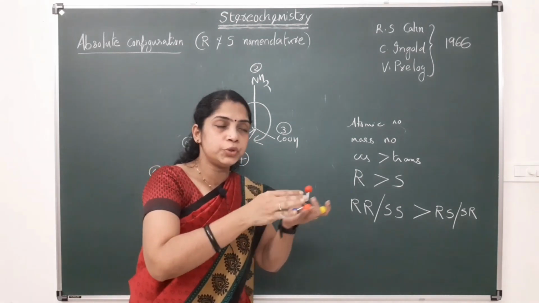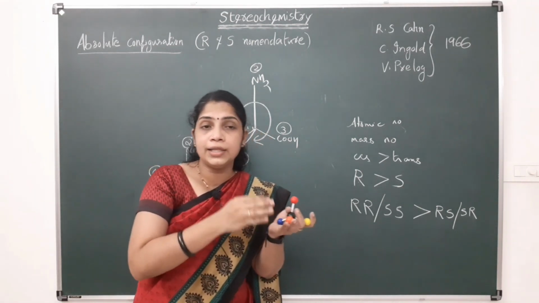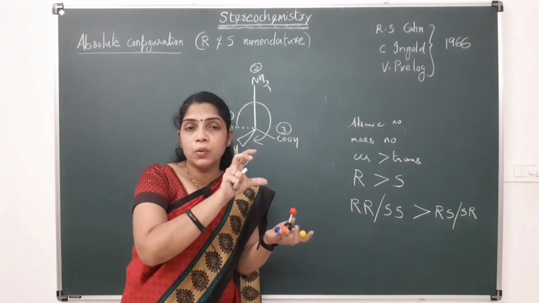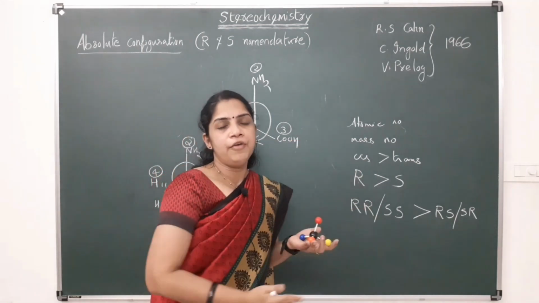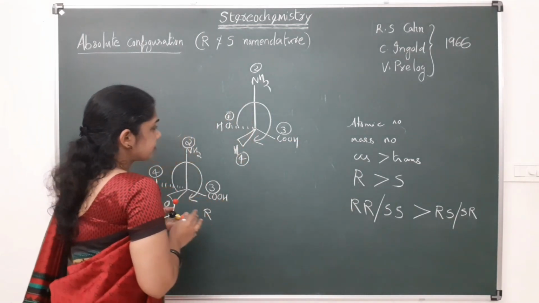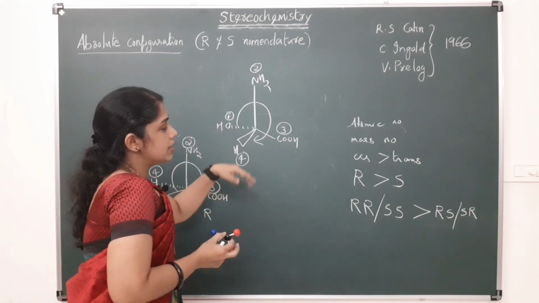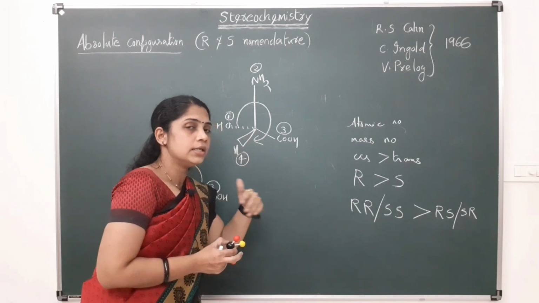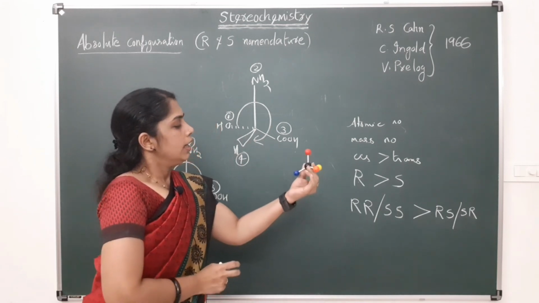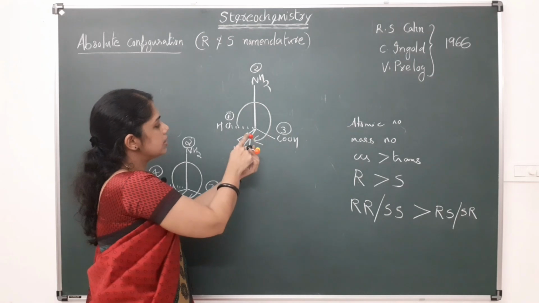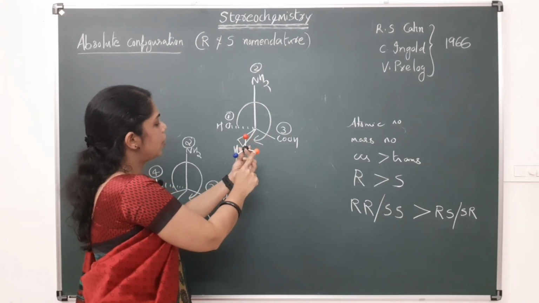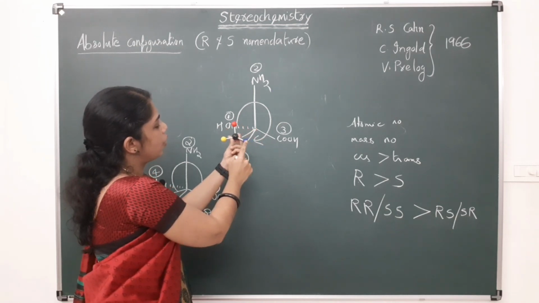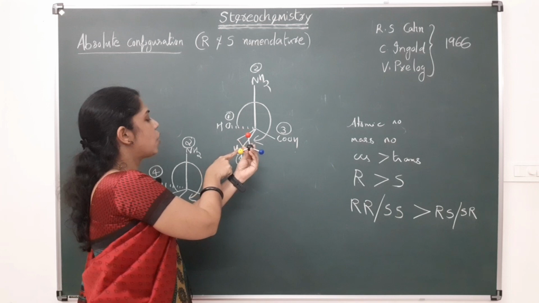Correct way is that we have to rearrange the molecule in such a way that the lowest priority must be away from the viewer, or we have to view the molecule in such a way that the lowest priority must be away from the viewer. Okay. And here why are we reversing the configuration? That is, here it is R and we have reversed it, we get S. Here this is a system, here this is NH2 and this is COH. Suppose this is NH2 and this is COH, this is hydrogen and this is OH.